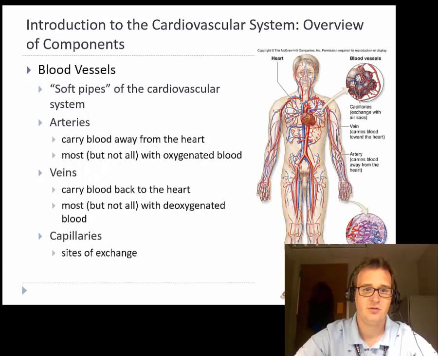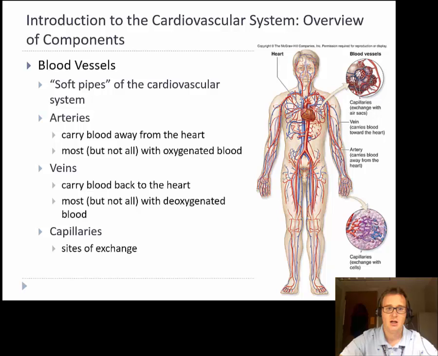The blood vessels themselves are these soft pipes that run throughout our body. We've got arteries that carry blood away from the heart, and we've got veins that carry blood to the heart. One thing that's important to note is that most but not all arteries carry oxygenated blood. Those are the arteries that are delivering to our body. But the arteries that deliver blood to our lungs do not carry oxygenated blood. They carry deoxygenated blood because it needs to go to the lungs to get oxygenated.